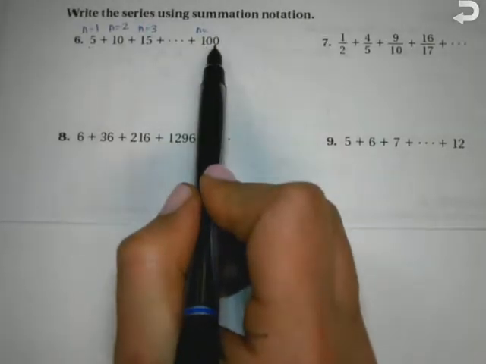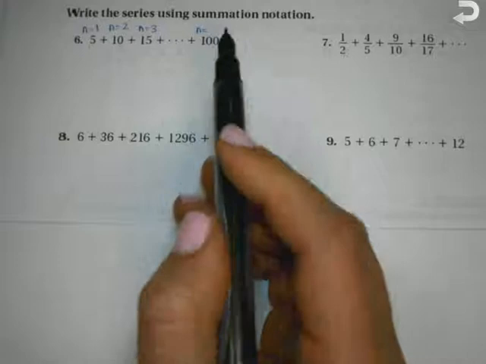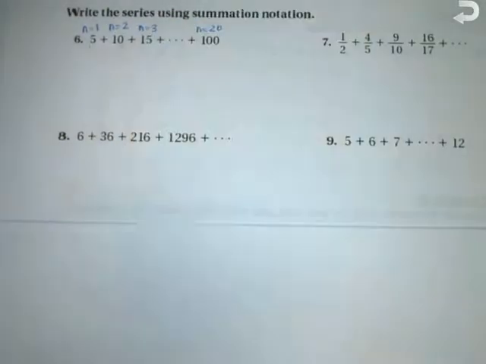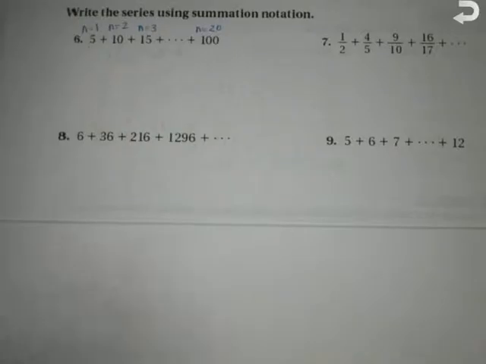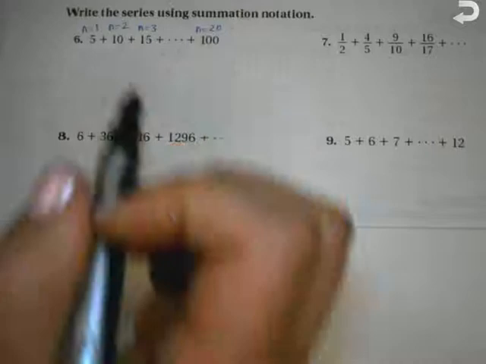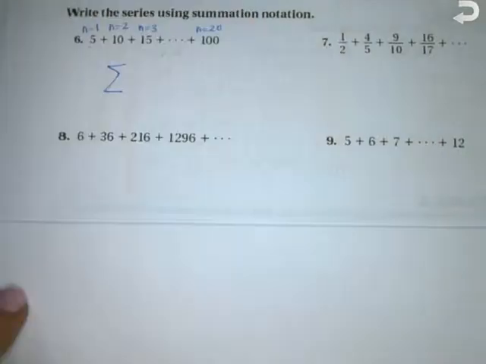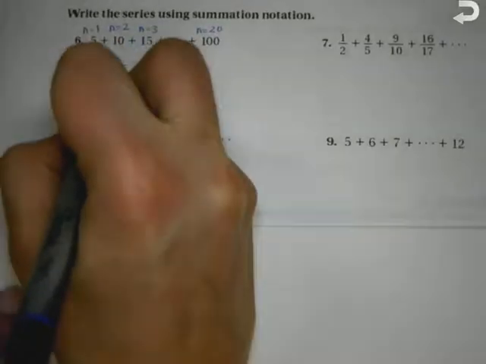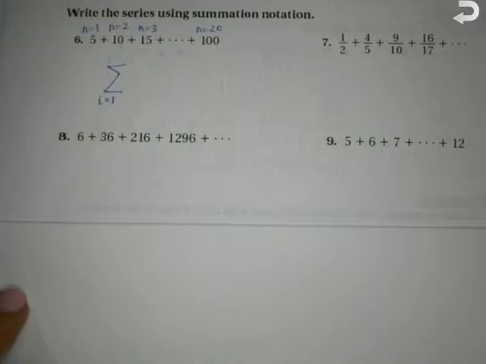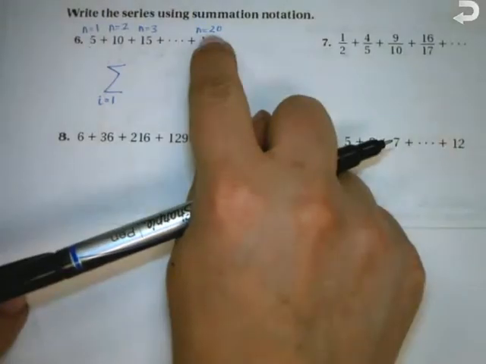So I want to write this as a sum. So this is the sum from 1, so i equals 1, to what? How many? So to 20, so 20 goes on top, of, what's the rule? 5 times i.